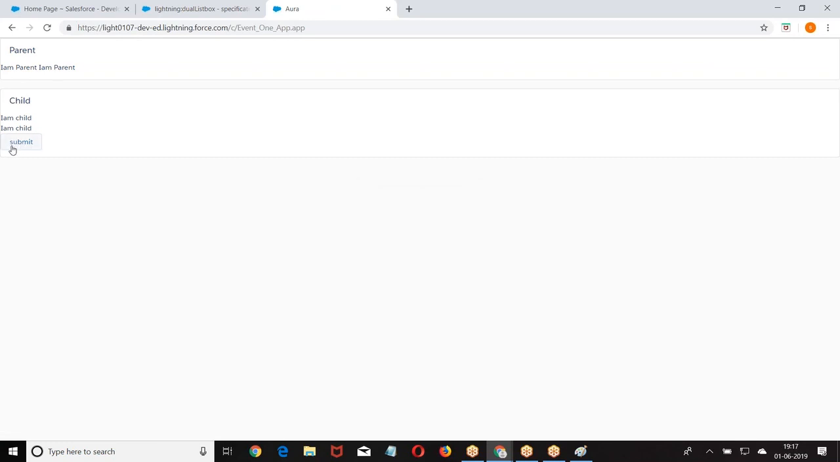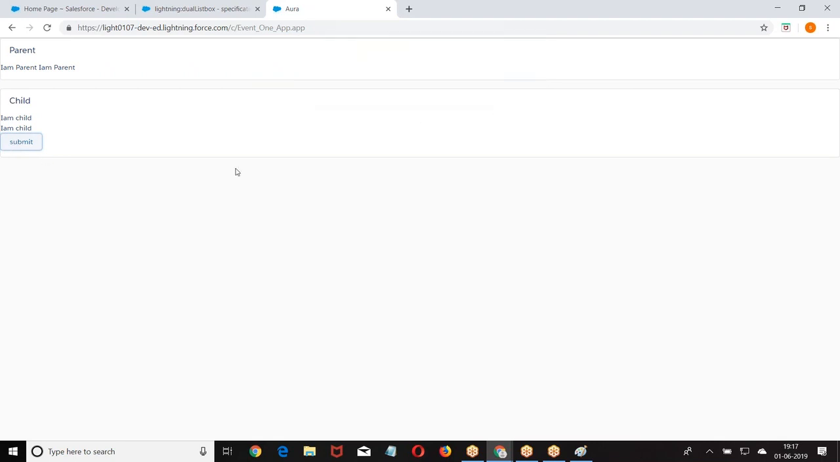So the submit button is on the child. When I click on the submit button, what was it? Parent handle. So when the event is occurring on the child, the parent is able to handle it.